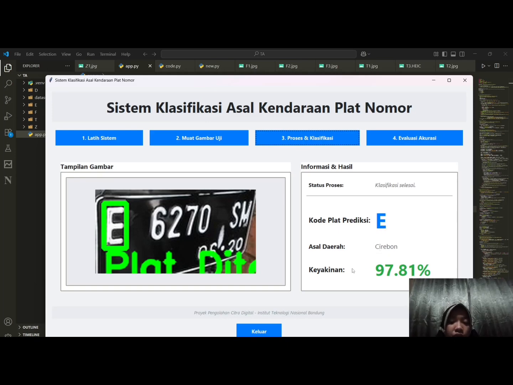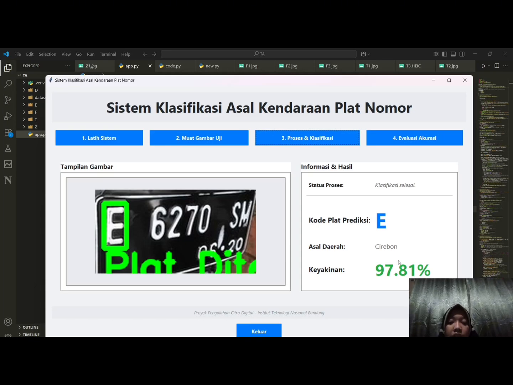And last, confidence score. The system certainty as a percentage, which reflects how confident the system is in its prediction.